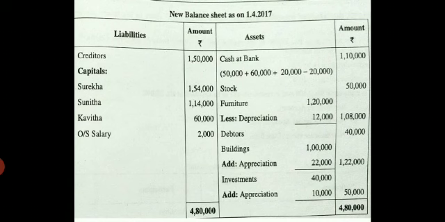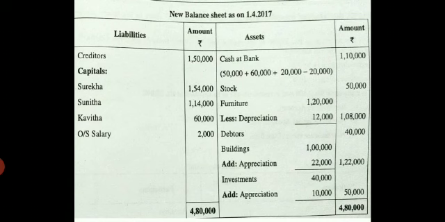If you want, you can write it in the inner column, add all, write in the outer column, or you can directly write it in the outer column. And now we will close the balance sheet. The total of the liabilities side of the balance sheet is 4,80,000. Even close the asset side and total is 4,80,000.